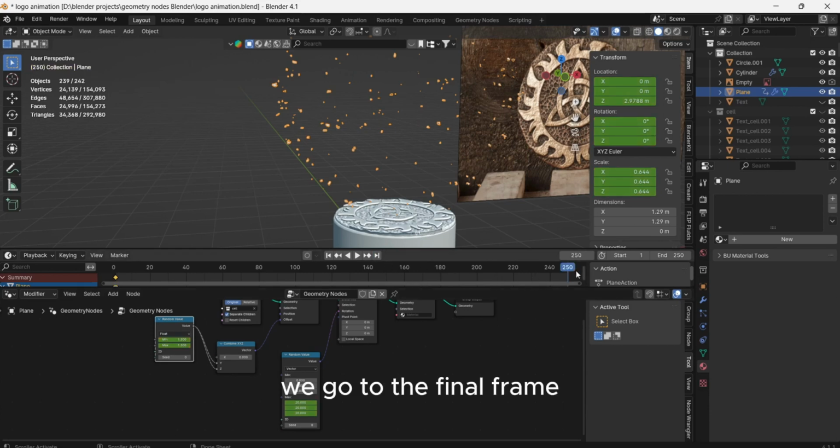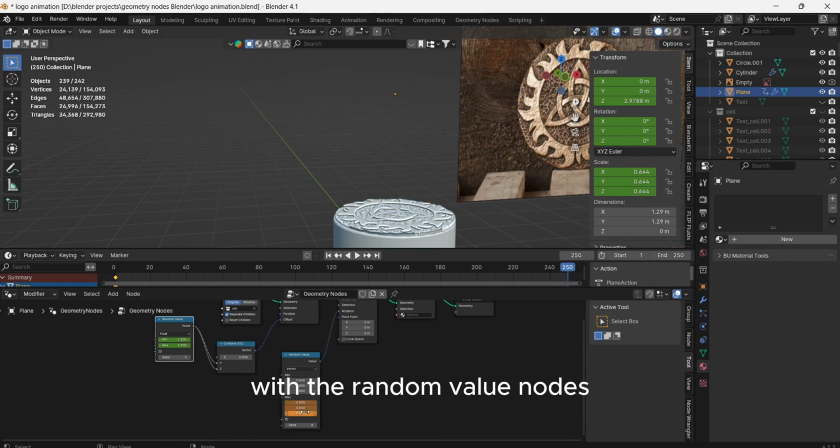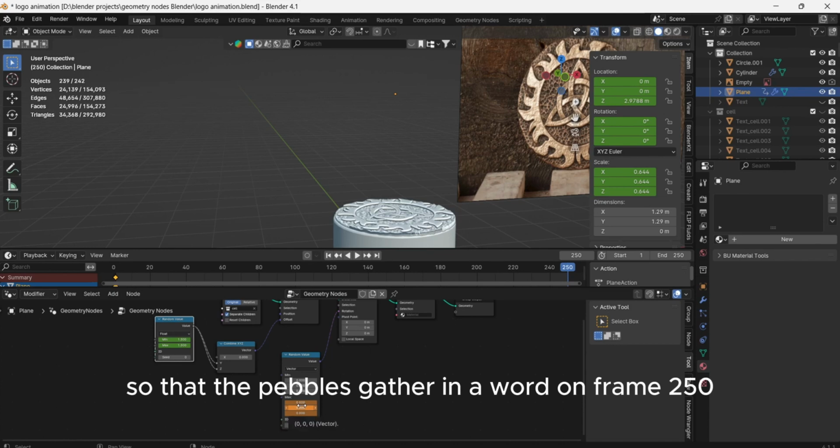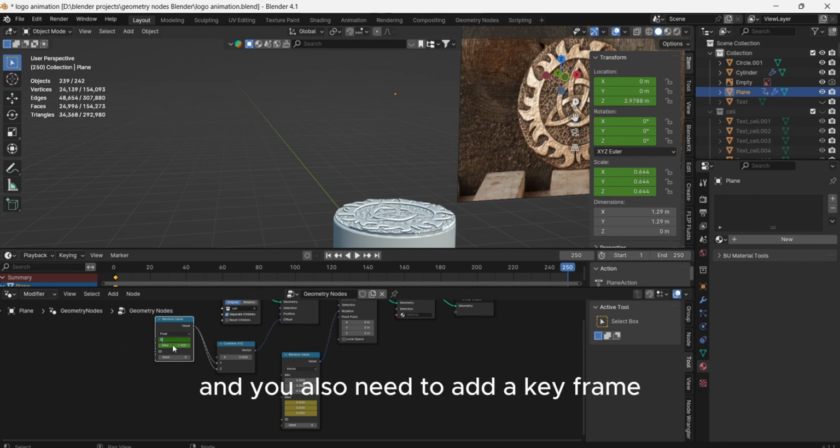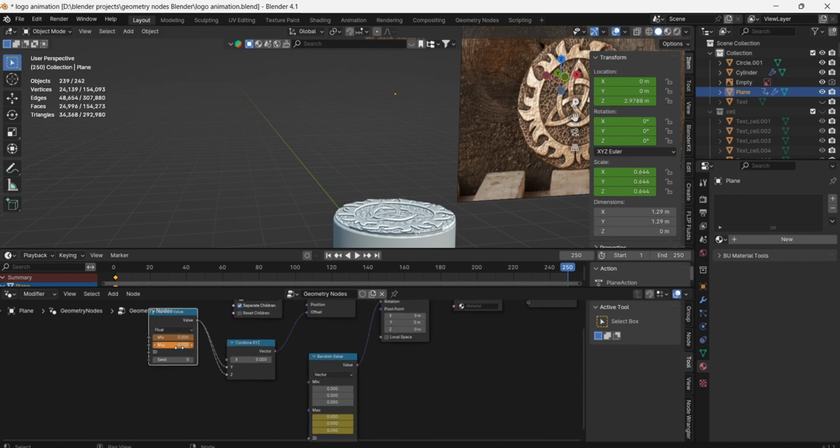We go to the final frame and perform the same manipulations with the random value nodes, only replacing the values with 0 so that the pebbles gather in a word. On frame 250. And you also need to add a keyframe to the global position along the z-axis.